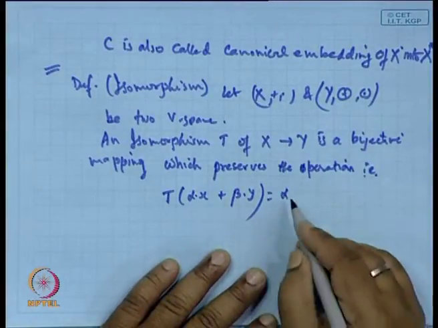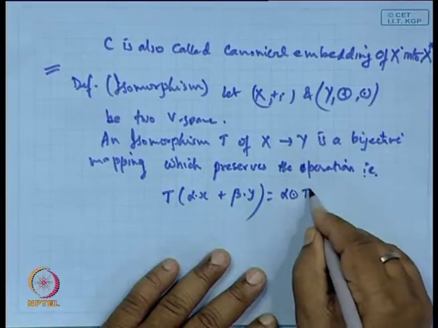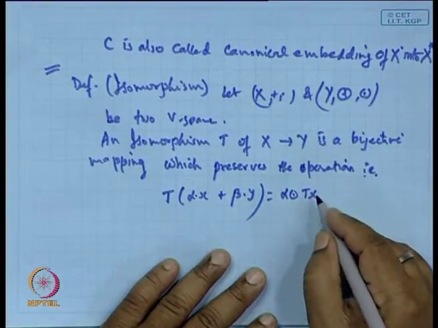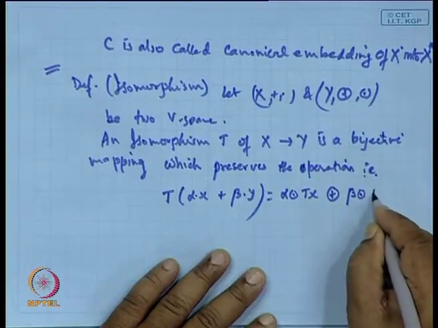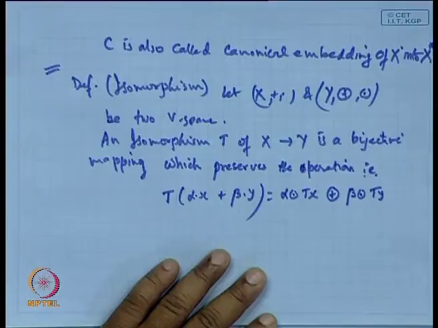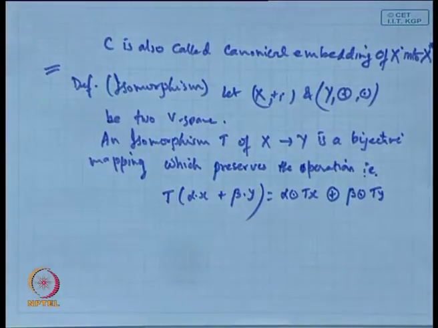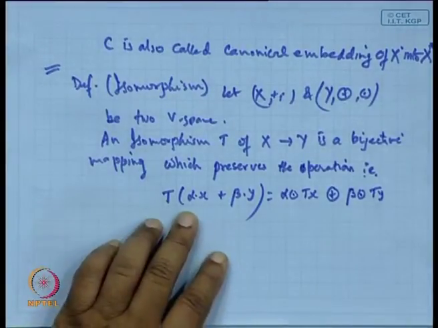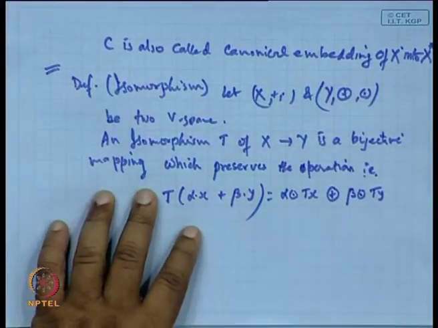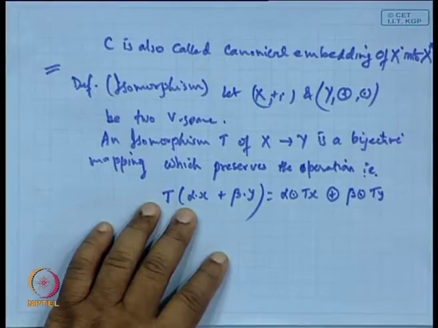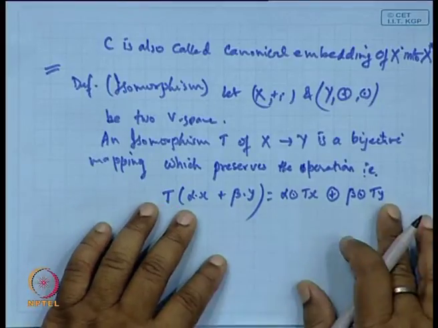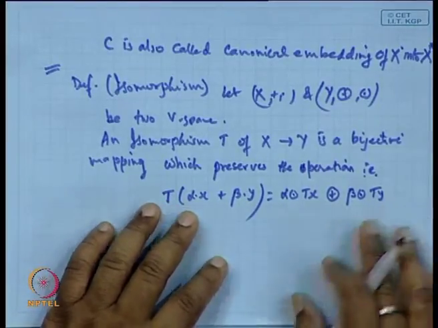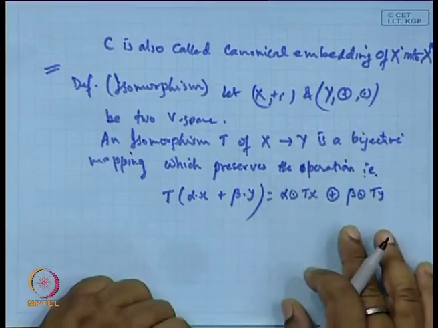If it is equal to alpha dot T x plus beta dot T y, if this is the same as this, which preserves the bijective mapping, which preserves the operation T x plus T y equal to T of x plus y, and alpha dot x equal to this one, then we say it is isomorphic, one-one onto.